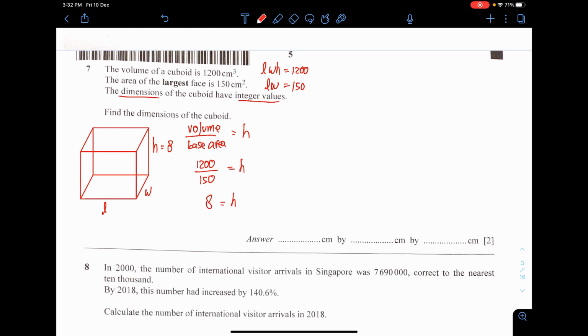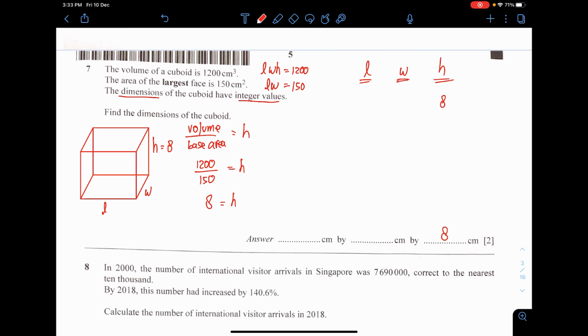Okay, that's cool. But we must make sure that we find out the length and the width. And don't forget that length times width is 150, and if you multiply all of them, you should get 1200. Okay, I think for this question we can do some guess and check. Length, width, and height. Now the height is 8, of course we cannot do much about it. The thing is about the length and the width. So what can we actually do?